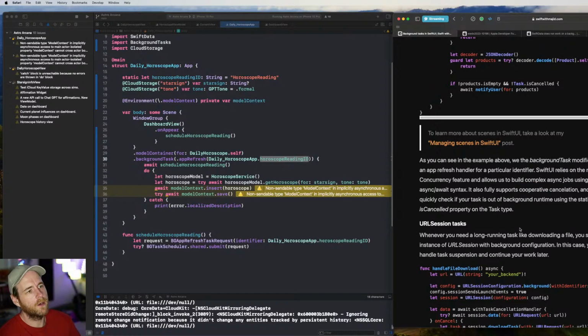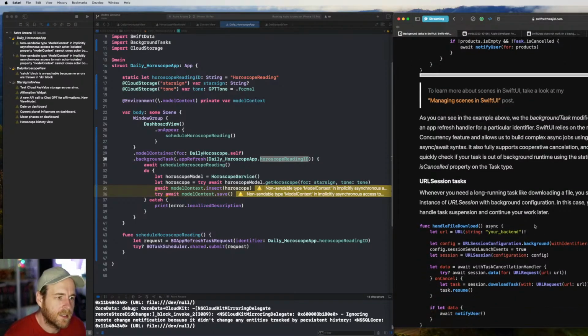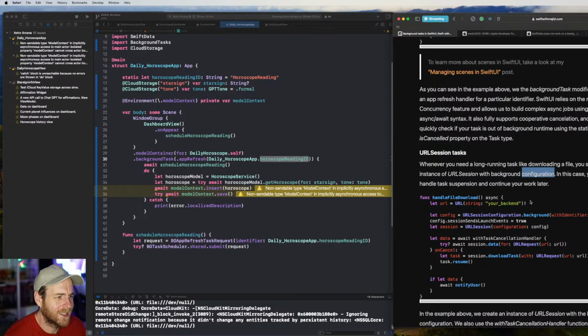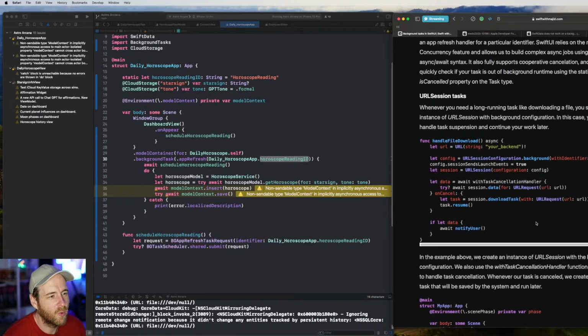Oh, how long have we got? Because sometimes it takes a while to generate these horoscopes. Whenever you need a long-running task like downloading a file, you should use an instance of URLSession with background configuration. In this case, you can handle task suspension and continue your work later. Oh, this is going to be tricky.